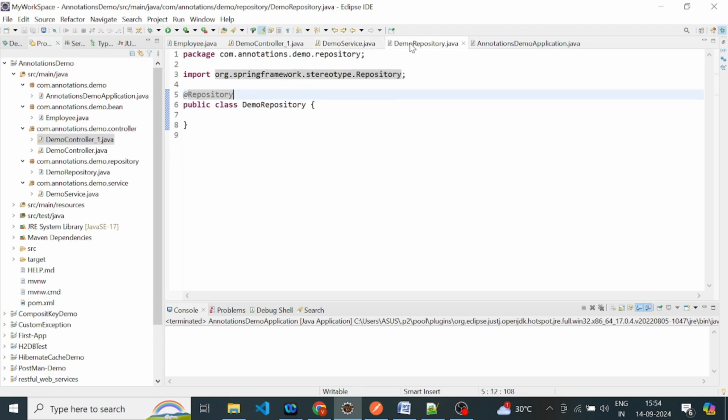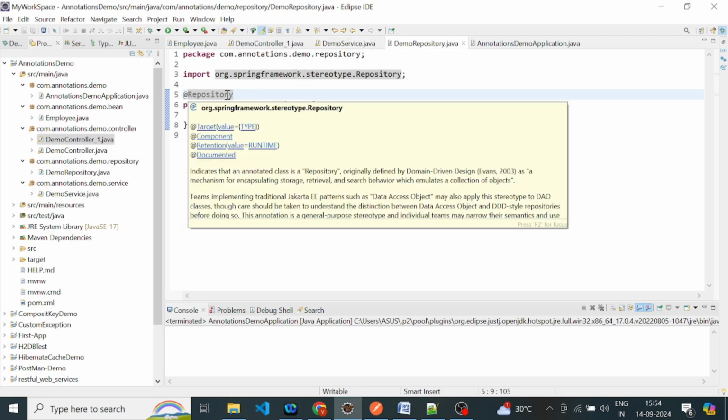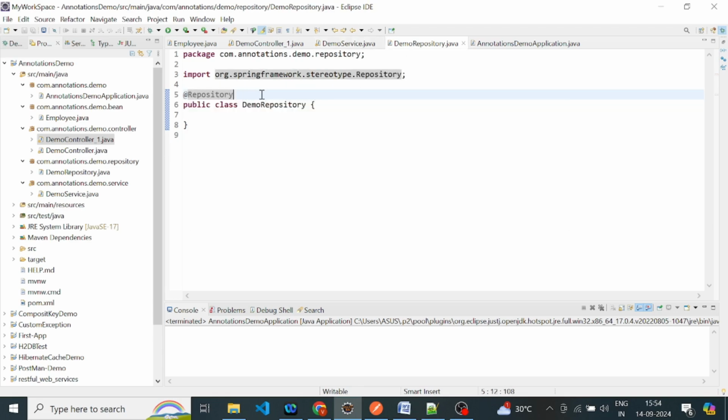So now move to the repository class. What is the functionality of the @Repository annotation? It converts a class into a Spring Bean class, and it also provides the functionality to convert all checked exceptions into unchecked exceptions.